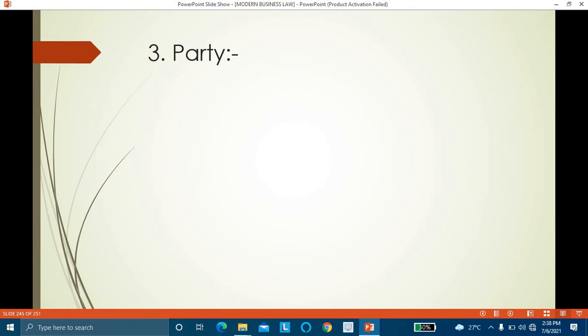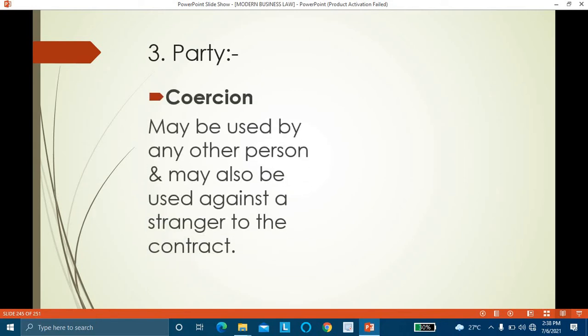The third distinction is made on the basis of party. In case of coercion, it may be used by any other person. It is not necessary that he should be a party to the contract, and it may also be used against a stranger to the contract. For example, A says to B, if you will not sign this document, I will kidnap your son.